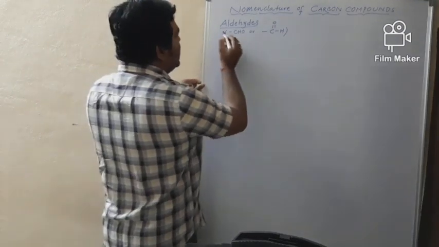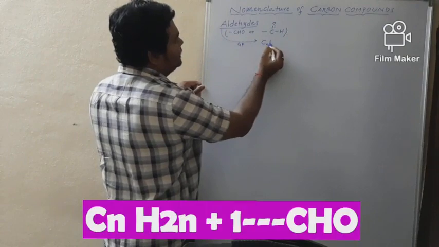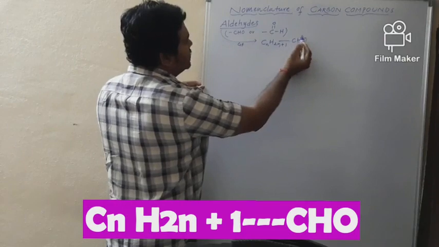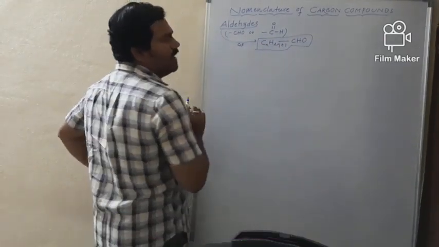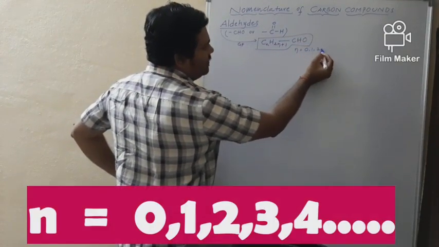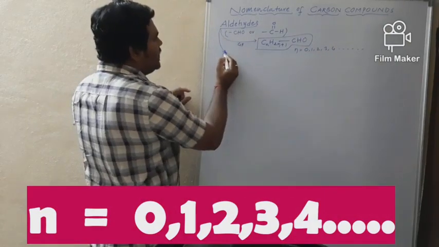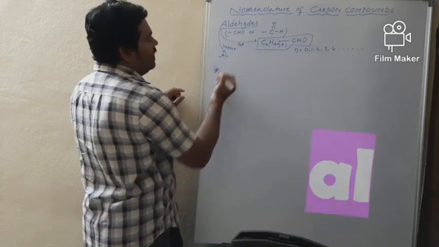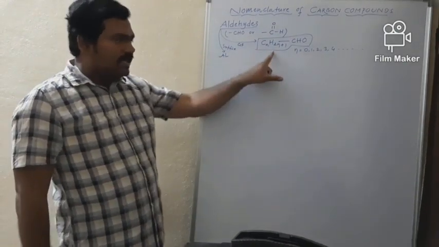Now coming to general formula. General formula, tell me. CnH2n+1 single bond CHO. This is the general formula of aldehydes, where n is equal to 0, 1, 2, 3, 4 and so on. And according to the IUPAC system, aldehydes end with the suffix "al". See, aldehyde, "al", and the general formula is this one.